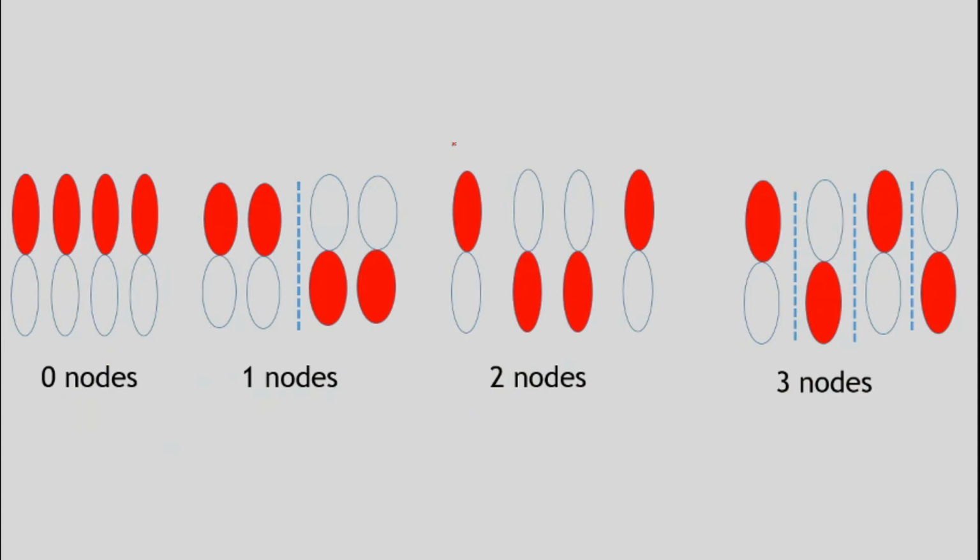Here you can perfectly see there is a zero node, which is the lowest energy, and that's why we find the constructive approach. The second one has one node, in which we can find two constructive approaches, one here and one here. Once you find two nodes, what happens? The constructive approach is found only in this part between C2 and C3, and whenever three nodes are there, there is no constructive approach. That means it perfectly gives me ABMO, or the highest amount of energy.